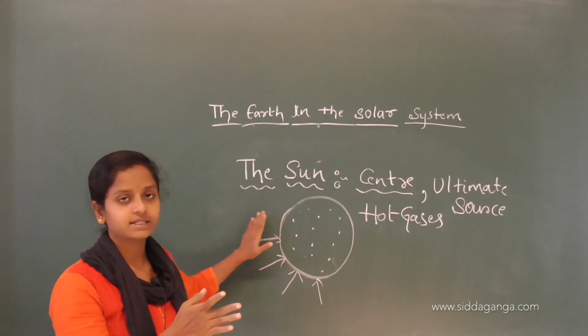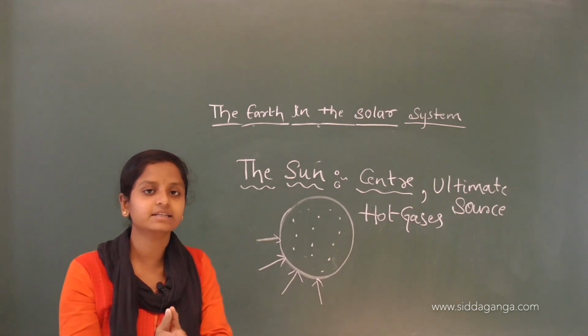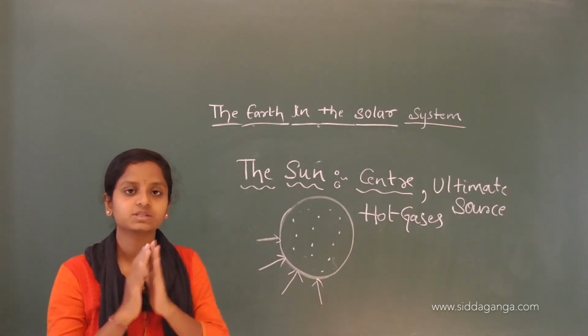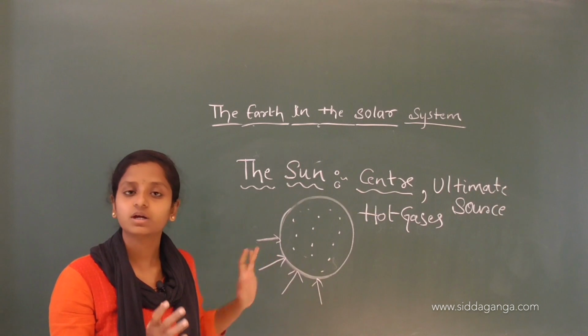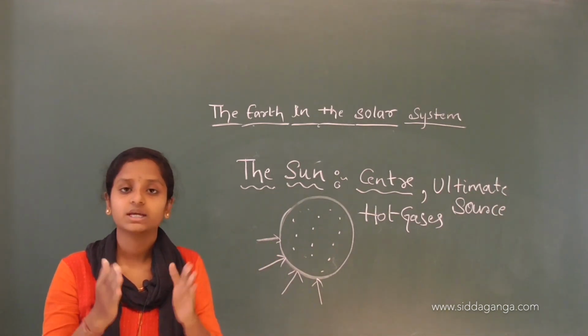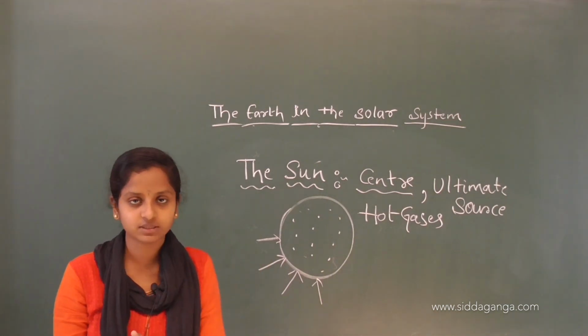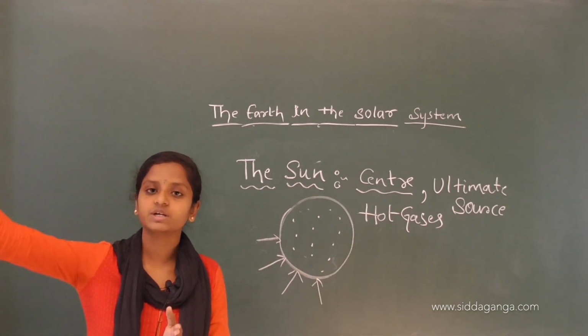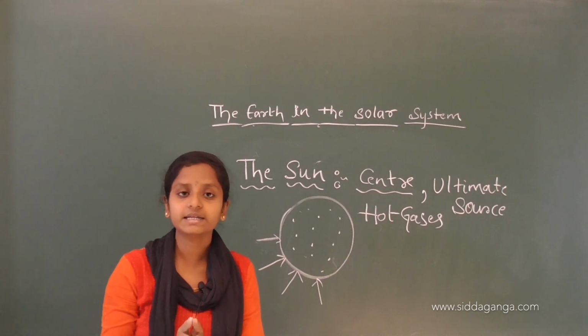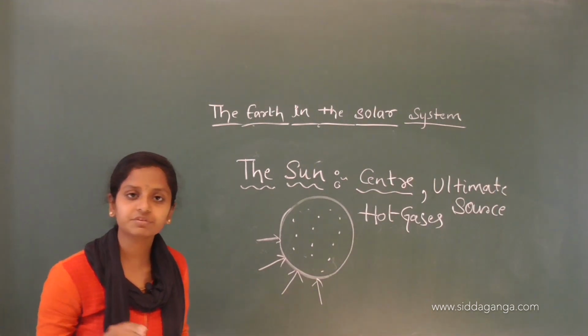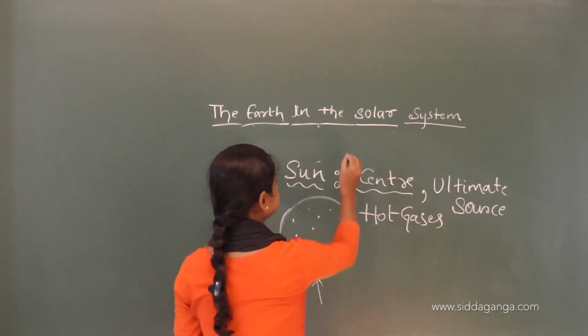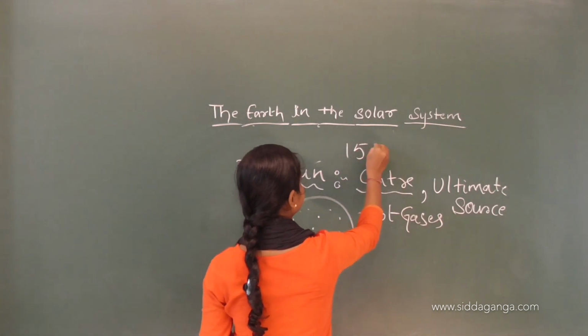Even though it has a lot of heat in it, we won't experience much of that heat. Why? Because even though it is the nearest star to our Earth, it is still very far away.